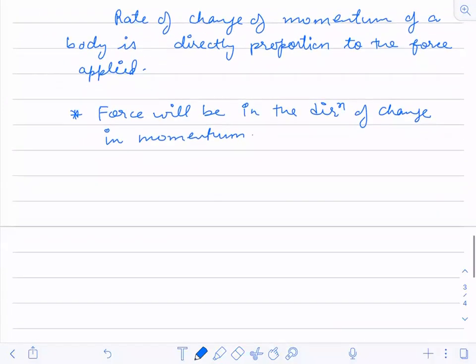The force applied on the body, F, is directly proportional to the rate of change of momentum. Change in momentum divided by delta T is the rate of change of momentum. So force is directly proportional to rate of change of momentum. If you remove this proportionality sign, you would get one constant.